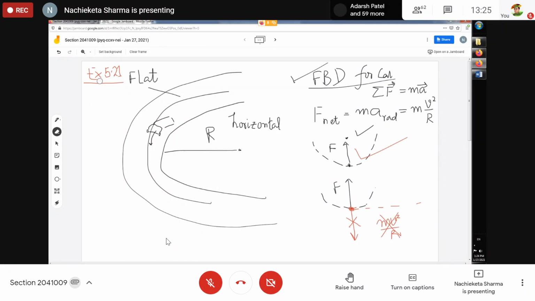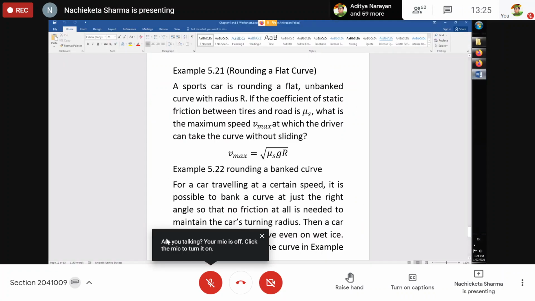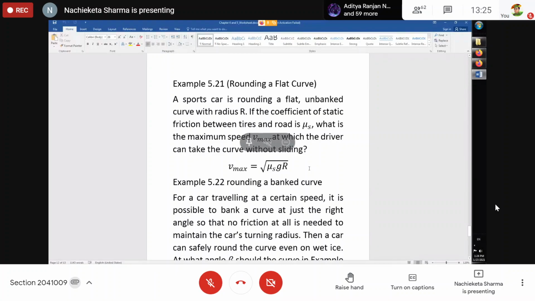So that was the only thing I was discussing on dynamics of circular motion. Then I took example 5.21. What was example 5.21? This was the example 5.21. At that time probably I got disconnected. A sports car is rounding a flat unbanked curve with radius r. If the coefficient of static friction between tires and road is μs, what is the maximum speed Vmax at which the driver can take the curve without sliding? And the result that I have quoted, I have found it out. I will show how I have reached this result.